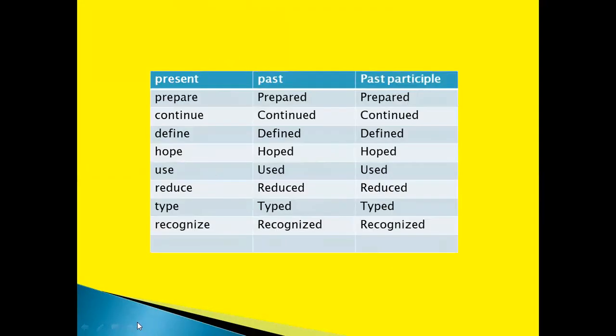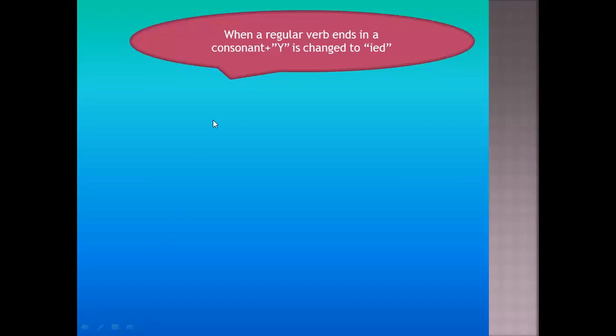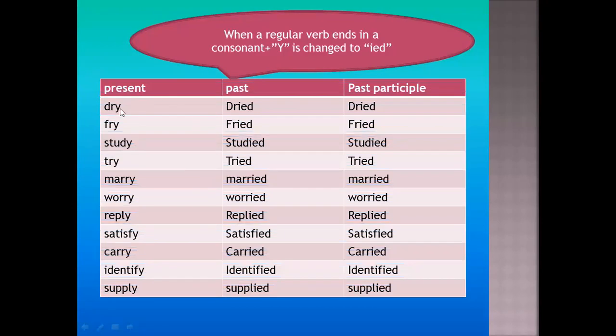Next, when a regular verb ends in consonant plus y, where the letter before y is a consonant, in such an occasion we have to remove y and add ied.